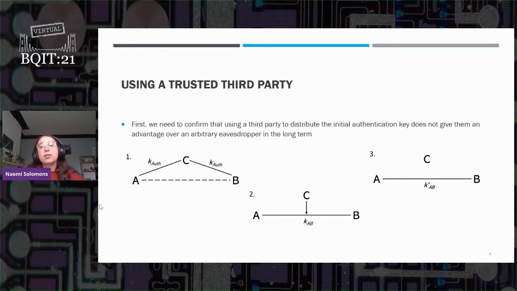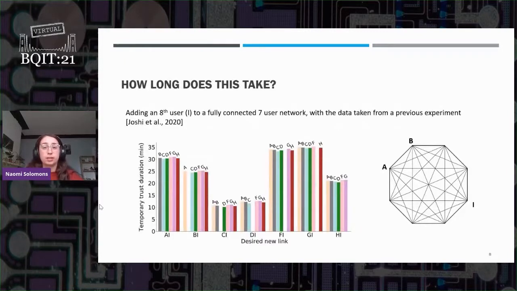key. However, in the second round of QKD, which is step 3 here, assuming that Chloe did not carry out an imposter attack, that means she has no knowledge of the secret shared key that was generated in the first round. This is one of the essential assumptions of QKD. So this means that by a trusted third party, what we really mean is a temporarily trusted third party. So let's see how long that temporary trust needs to be.